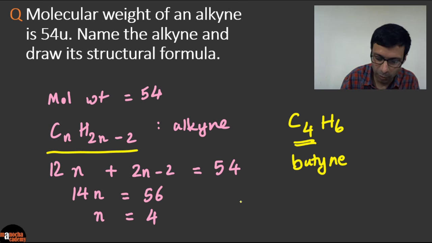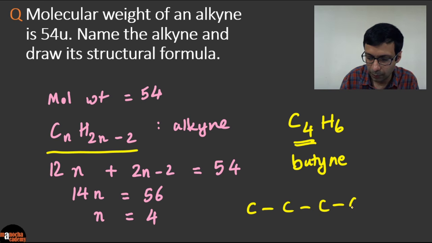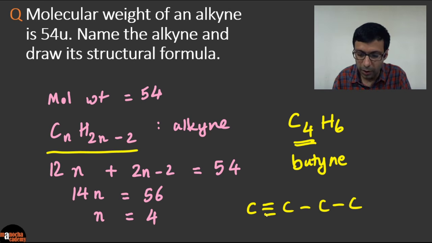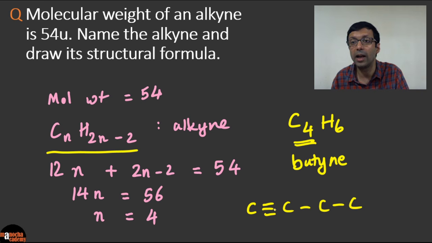So the structural formula of butyne is going to be, you draw the 4 carbons, and you need to draw a triple bond. A lot of times people ask, should I draw it at the first position, second, third, where? Draw it at the first. If nothing is given, you know it's butyne, just consider it to be at the first position. And now carefully fill in the hydrogens, guys.